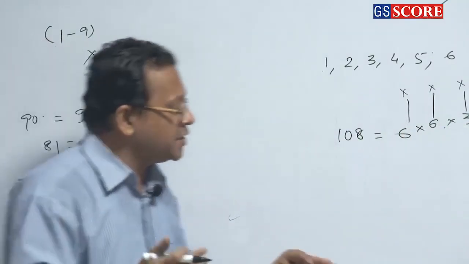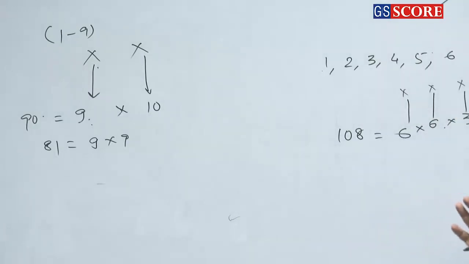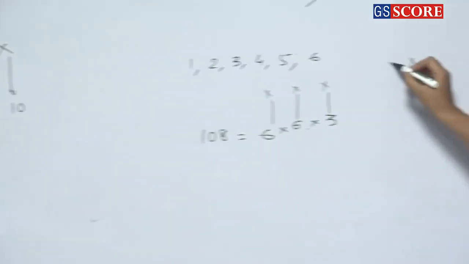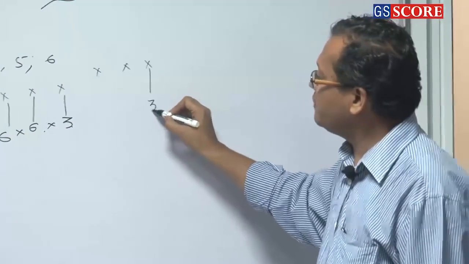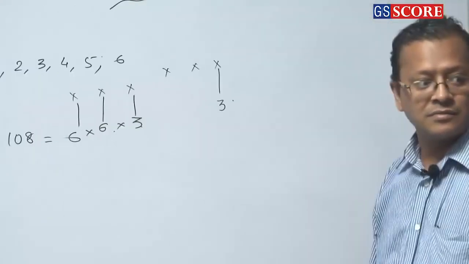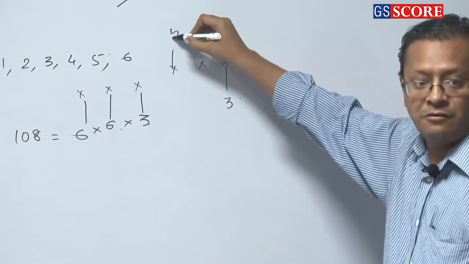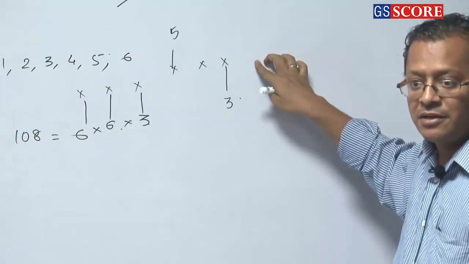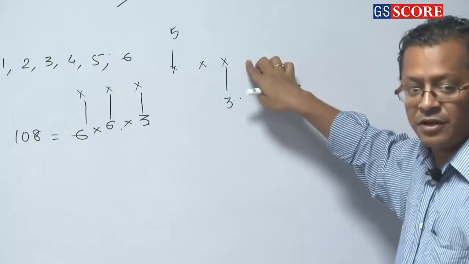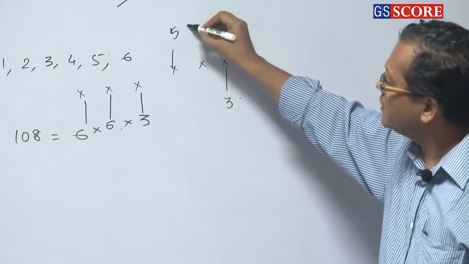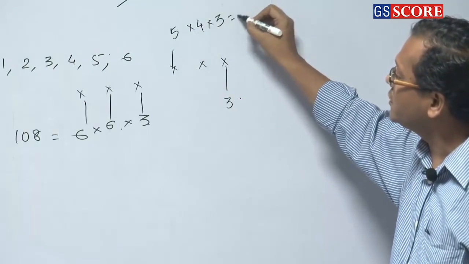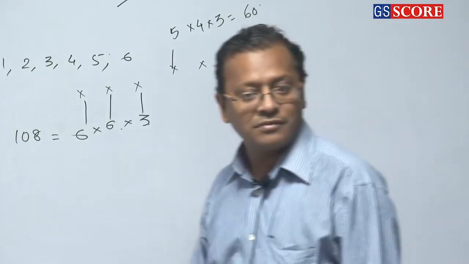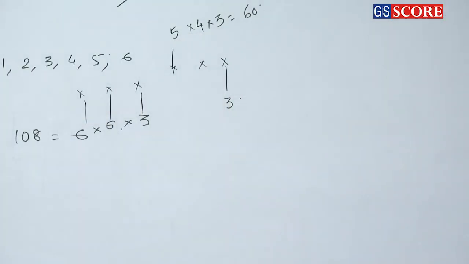Now my question is, if the digits are not repeating, then how many ways? You can say, sir, last place can be filled up in how many ways? 3 ways. The first place can be filled up in how many ways? 5 ways, because 1 digit you have used already, and these 2 digits are repeated, done. So only 4 digits are left. So how many ways? 5 times 4 times 3 is equal to 60. Clear or not? Everybody clear?